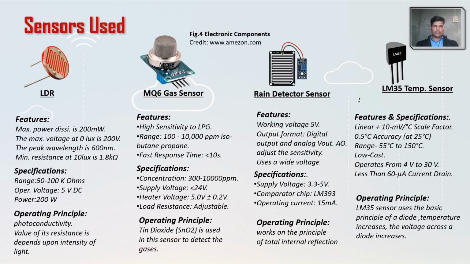Now look into the sensors used. The first sensor we use is the LDR. Second one is the MQ6 gas sensor. Third one is the rain detector sensor. And the fourth one is the LM35 temperature sensor. So these are the features and specifications of the sensors and the operating principles of the sensors.